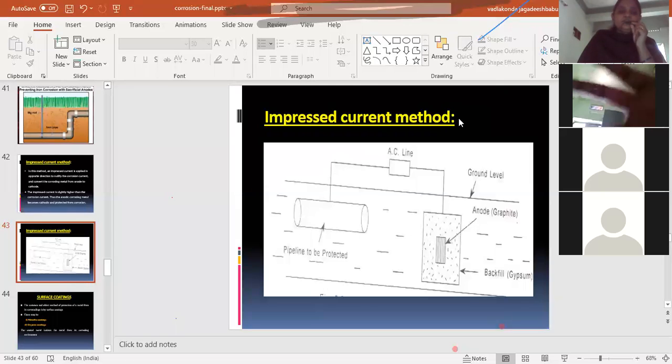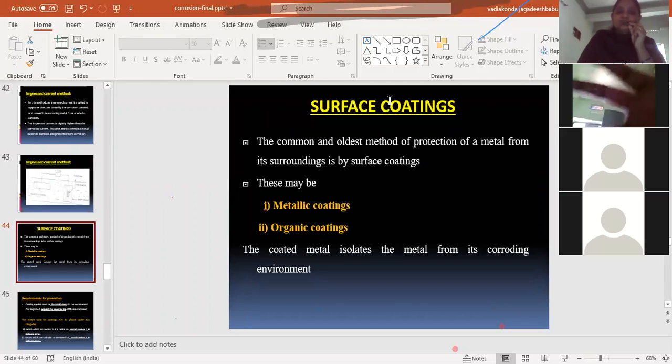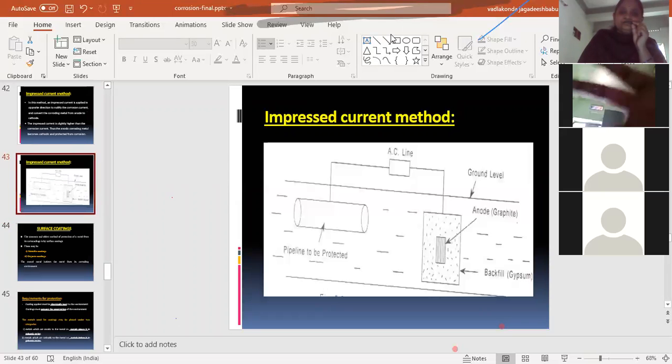So we'll stop here for today, and tomorrow we will discuss surface coatings, the other type of method to control corrosion.